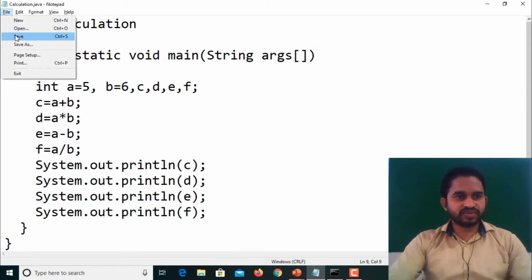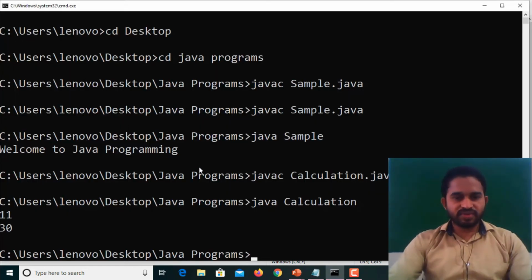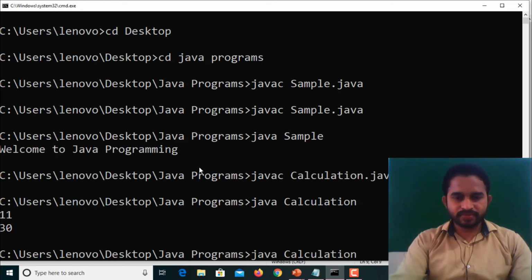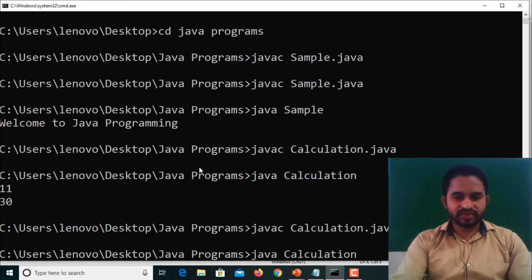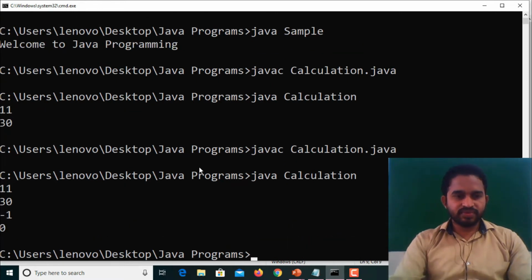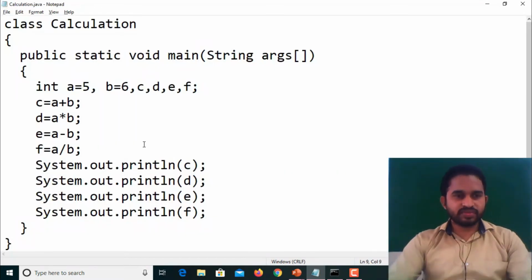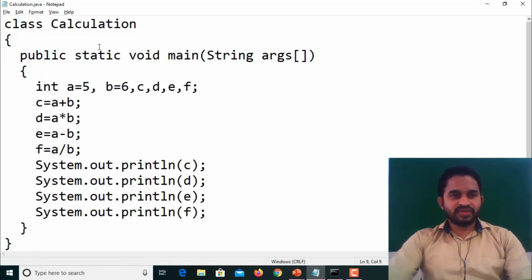Save this one. Here we have to compile, and next we go for run. So this is about the arithmetic calculation of the given variables in Java.